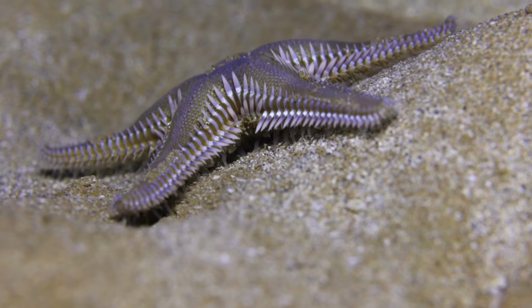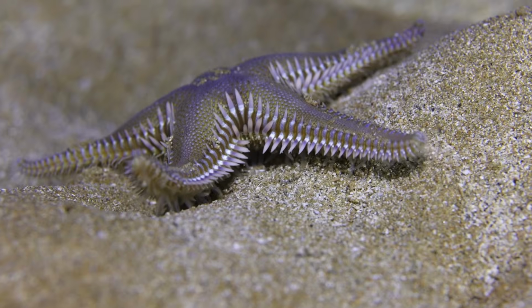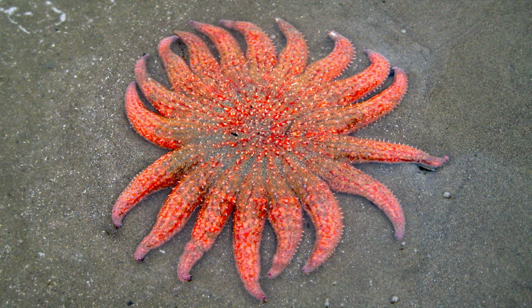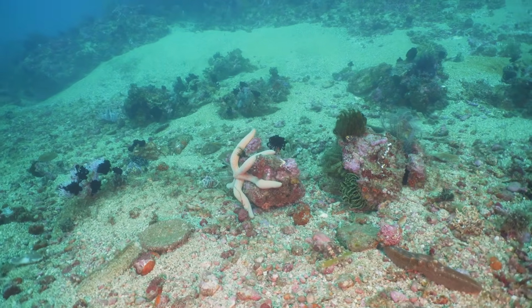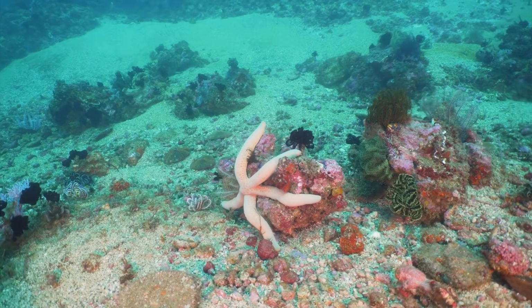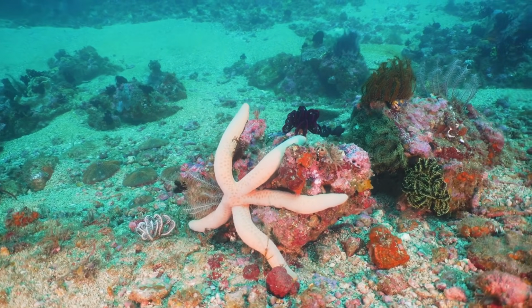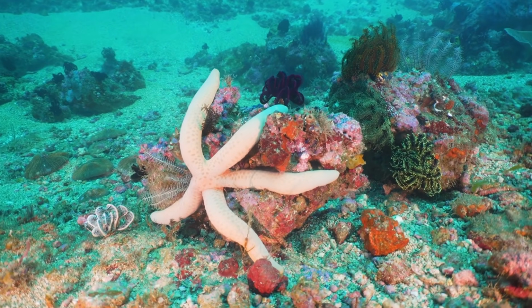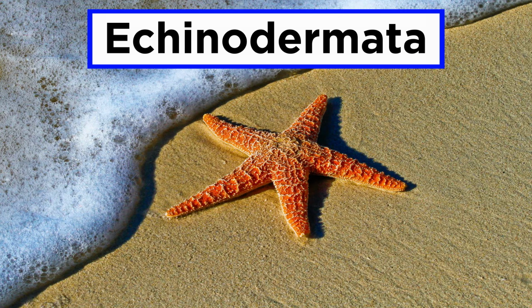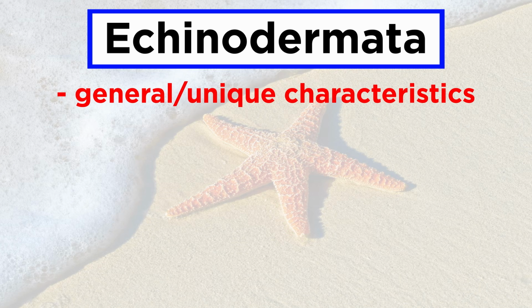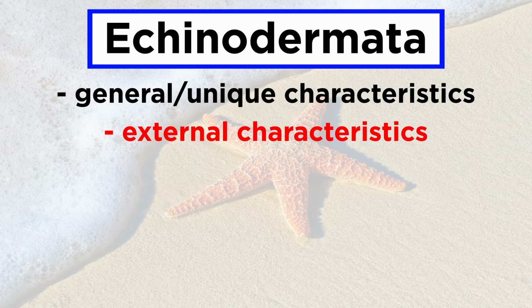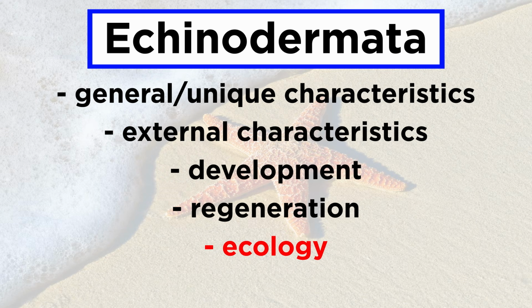starfish. Though many are slow-moving, a great number of echinoderms are predatory, and some, like the sunflower sea stars, which can grow to a size of more than a meter and have 16 to 24 limbs, are top predators that feed on other echinoderms and slow-moving or sessile mollusks. Many species are considered to be keystone species, meaning they have a disproportionately large impact on their respective marine communities. In order to examine these organisms, let's go over their general and unique characteristics, external characteristics, development, regeneration, ecology, and